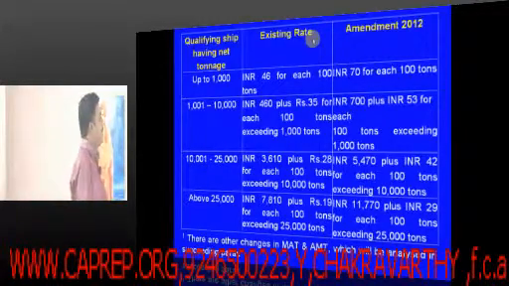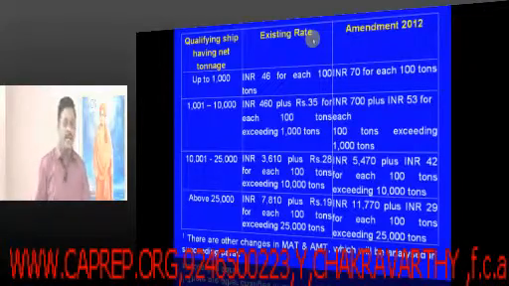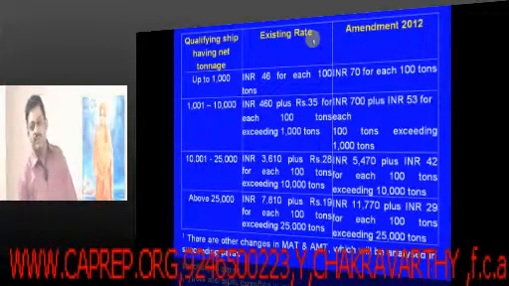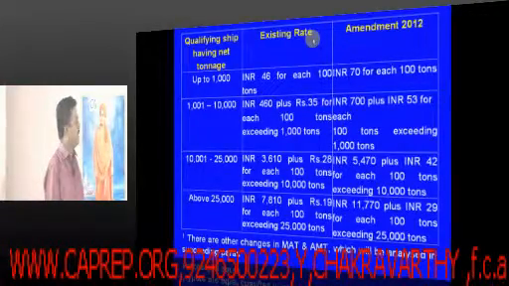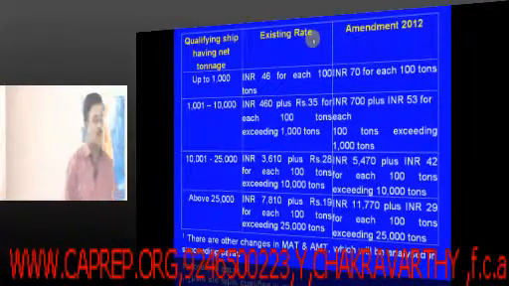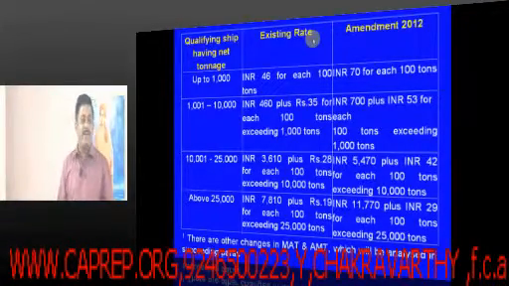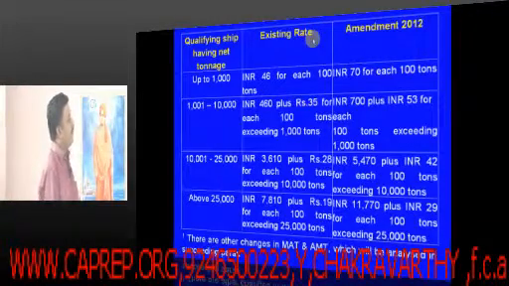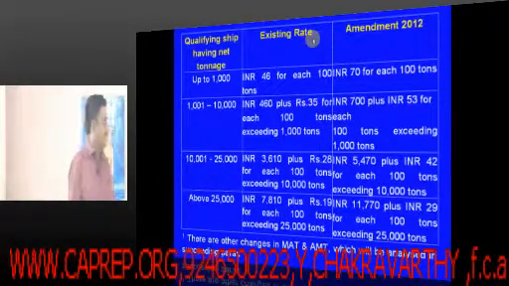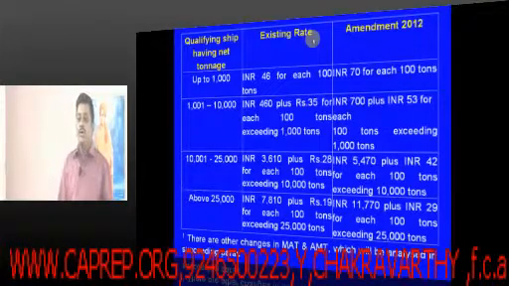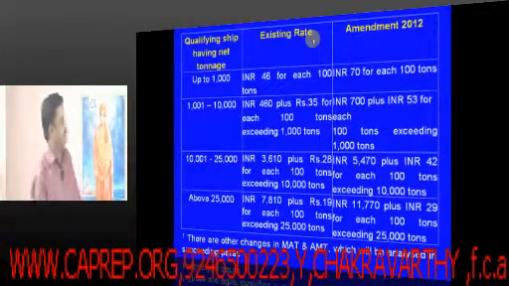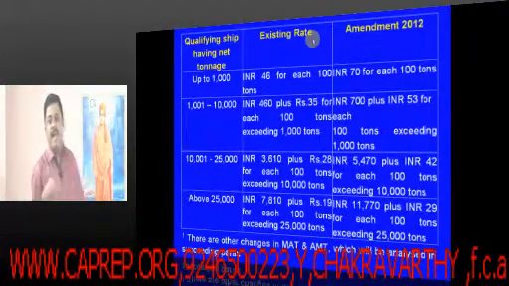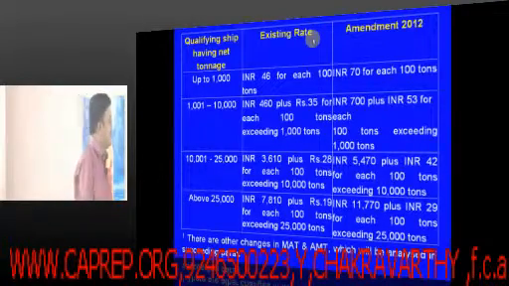Next slab is 1,001 tons to 10,000 tons: rupees 700 plus 53 rupees for each 100 tons exceeding 1,000 tons.